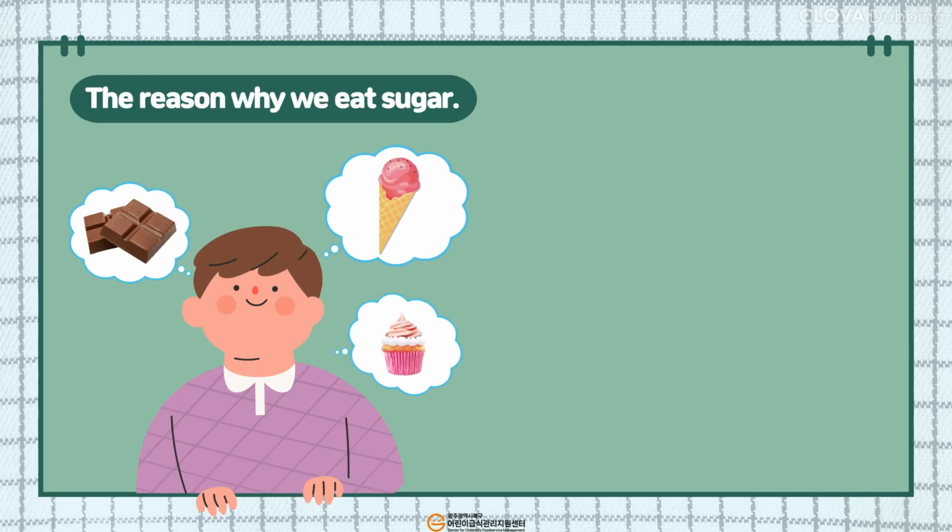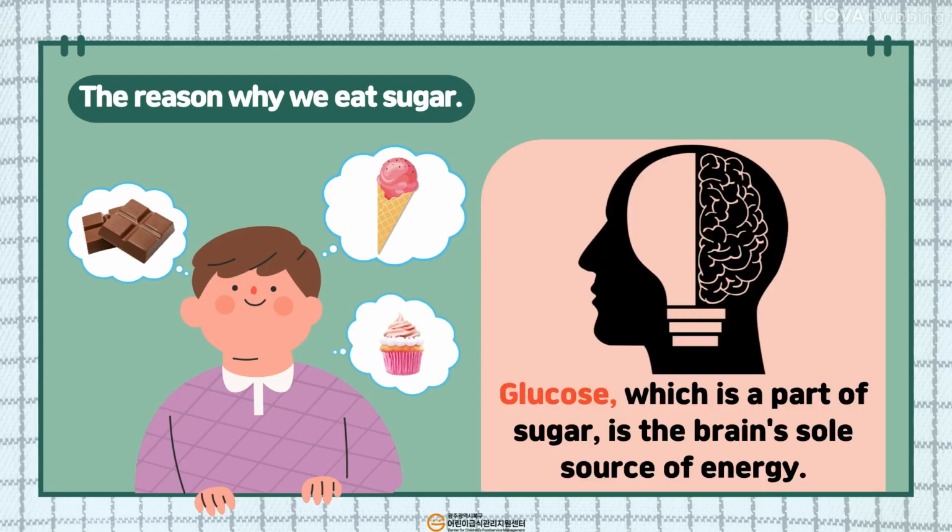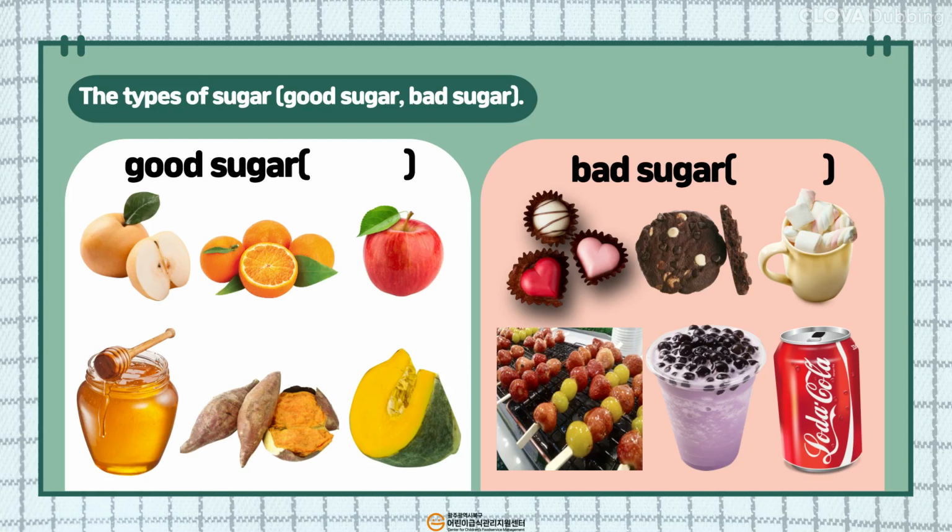When do all of you think of sweet foods? Do you find yourself thinking of sweet foods after concentrating on something or studying hard? The reason is that glucose, a part of sugar, is the brain's sole source of energy. Glucose activates the brain and has a positive impact on focus and memory. Although glucose is essential for our bodies, there are good sugars and bad sugars.